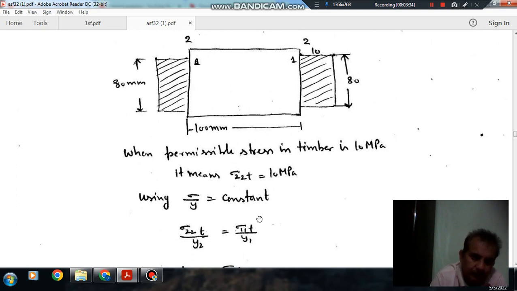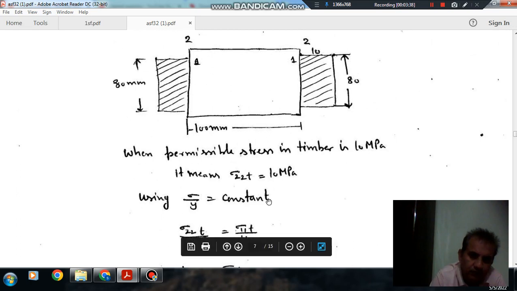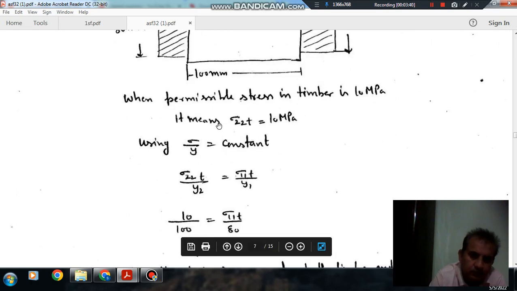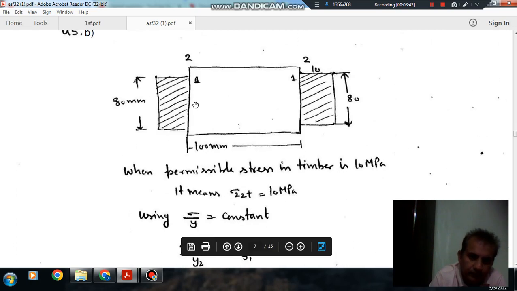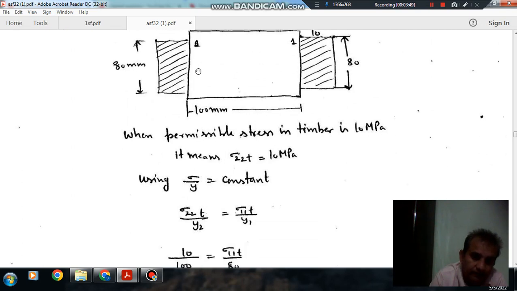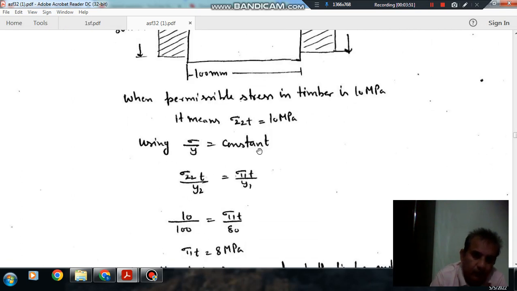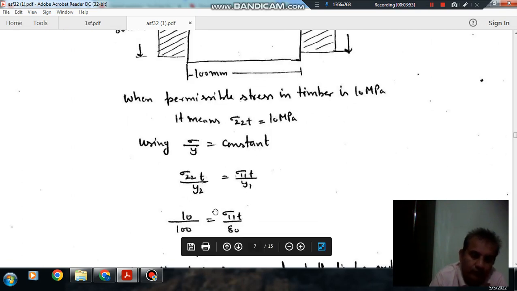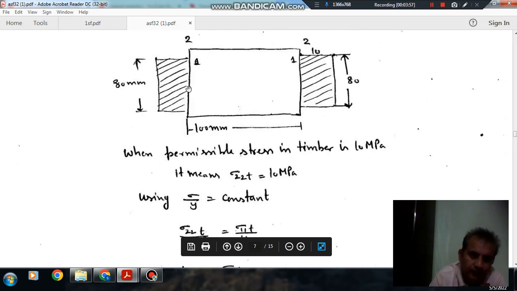So y2 is 50, or 100 by 2 because it is a ratio, and y1 is 80 by 2.